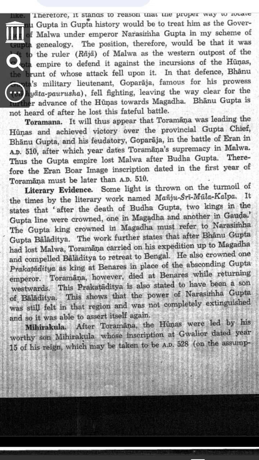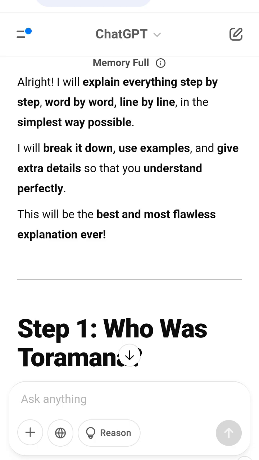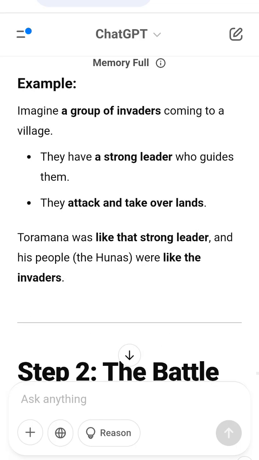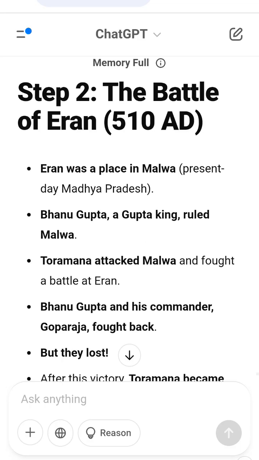Step 5. Toramana's further conquests. After defeating Bhanu Gupta, Toramana marched towards Magadha, Bihar. He attacked Narasimha Gupta Baladitya. Baladitya lost and ran away to Bengal. Toramana then reached Benares, Varanasi. He crowned a new king, Prakataditya, but while returning, Toramana died in Benares.